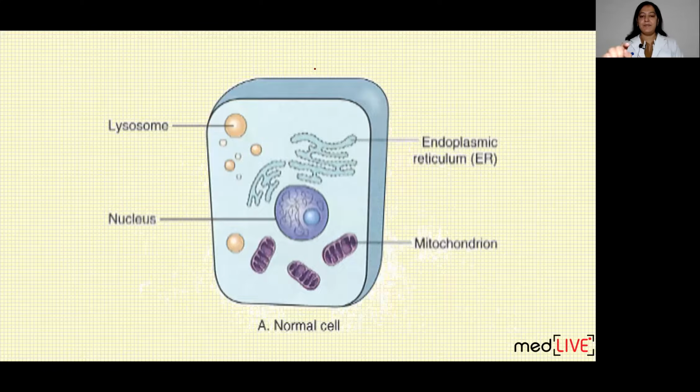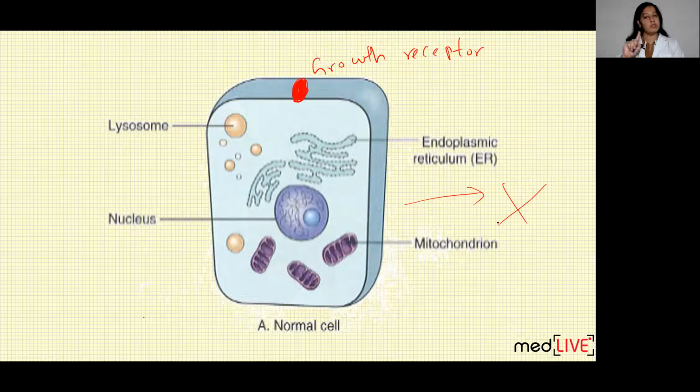This is a cell, any cell of the human body, you can say. All the cells of the human body have growth receptors on them. When the growth factor, the ligand, is not bound with the growth receptor, no growth occurs. This cell does not do mitosis, does not do cell division, and does not form two cells from one cell. Daughter cells are not formed because growth factor is not bound with the growth receptor.